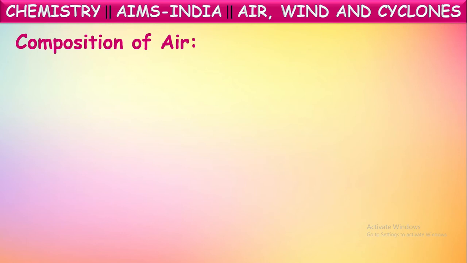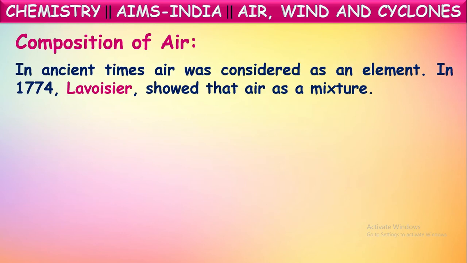Now, the composition of air, which gases are present in this air, let us see here. In ancient times, surprisingly, air was considered an element. They didn't know the composition of air at that time, so they considered air a single substance, an element.